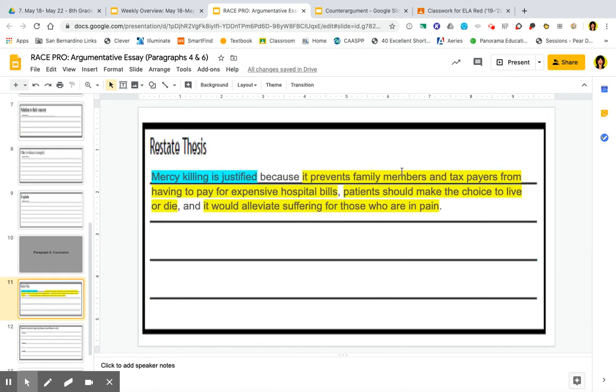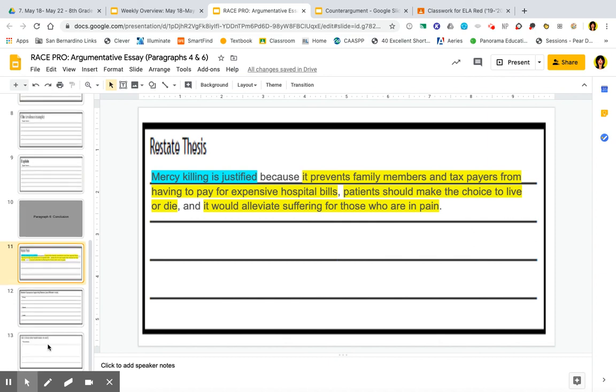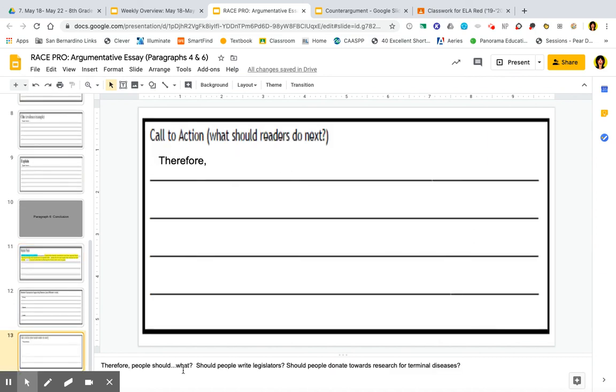Next, you're going to summarize your second reason. Patients should make the choice to live or die. And then for last, you're going to summarize your last reason. It would alleviate suffering for those who are in pain. And then your call to action, therefore, then you fill in the blank.